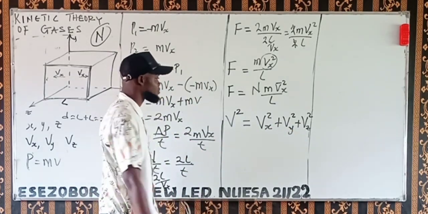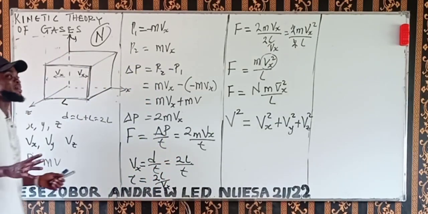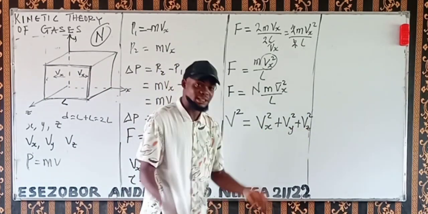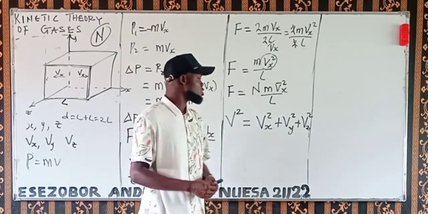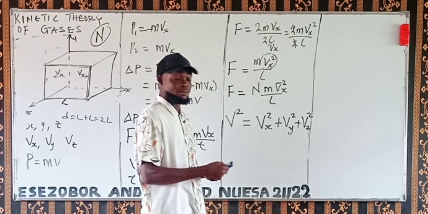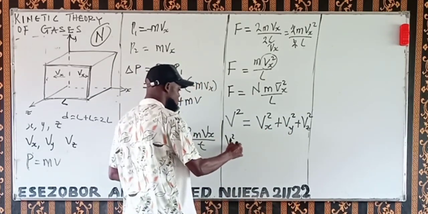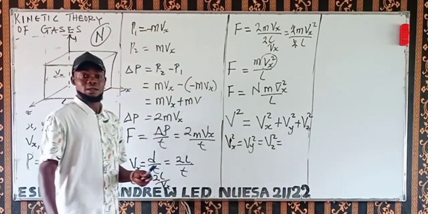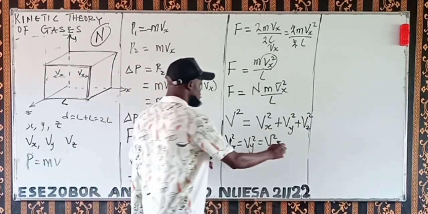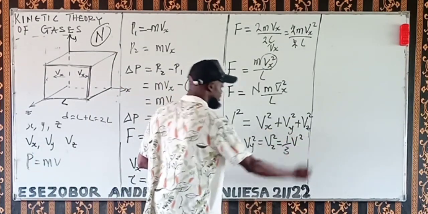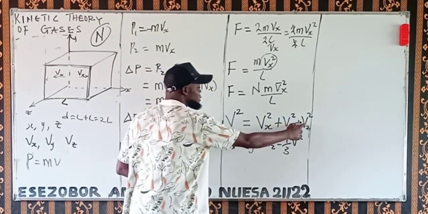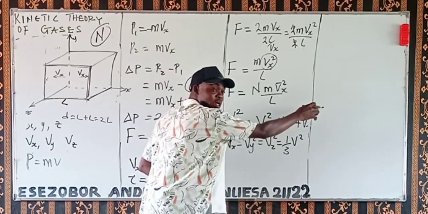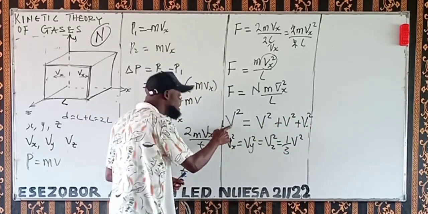Because they move in a constant random motion, we can assume this Vx, Vy, Vz to be the same. So if Vx is equal to Vy, is equal to Vz, then each of them will be equal to 1/3 V squared. How? If these three are the same, adding them gives 3V squared. Divide both sides by 3, and one of them will be this divided by 3.